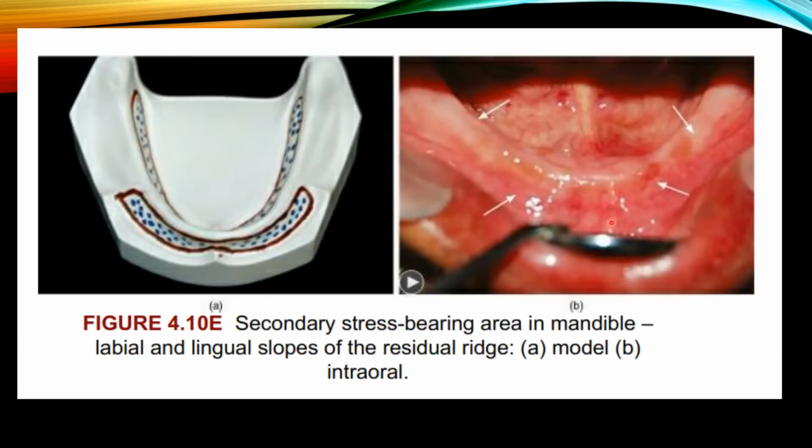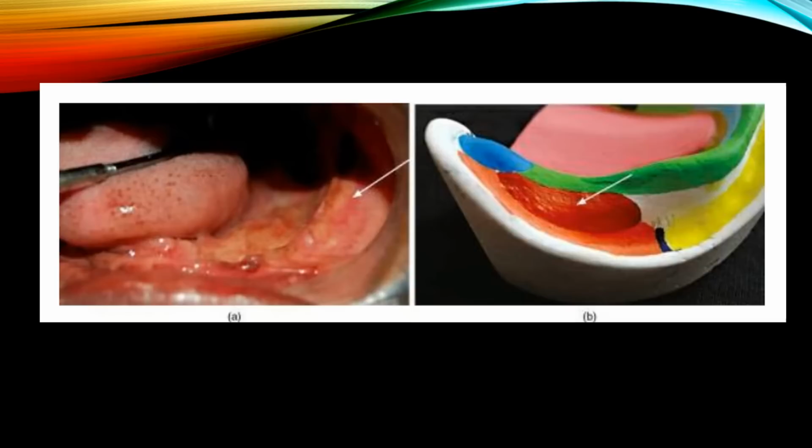This is in the model, and here it is the intraoral picture. So here it is the buccal shelf area, this red color marking in the model, and this is the intraoral picture. This is the buccal shelf area. In picture A, it is intraoral, and in picture B, it is in a model.